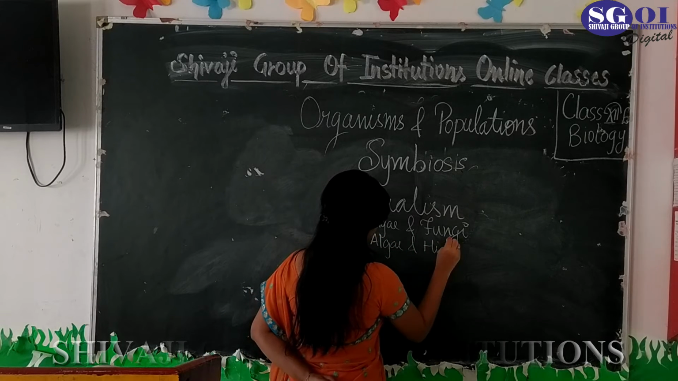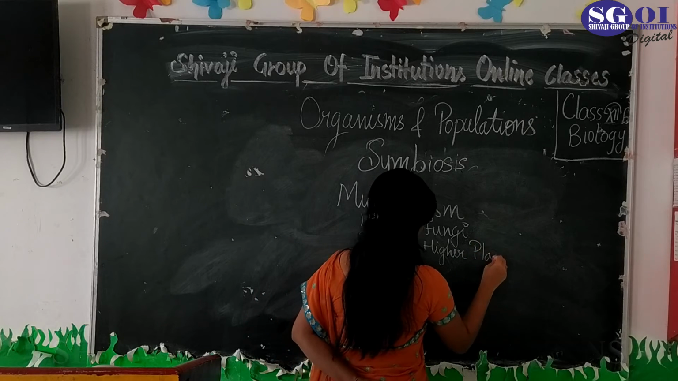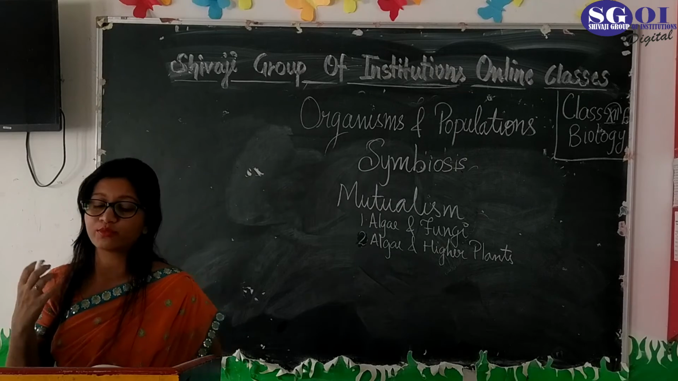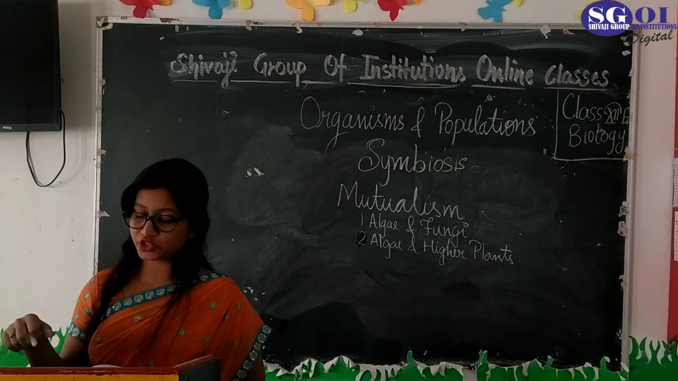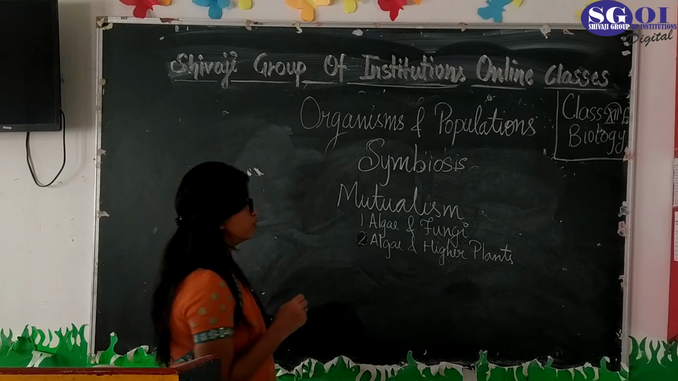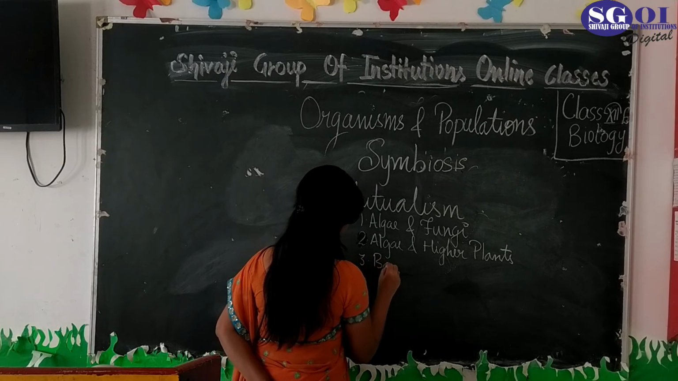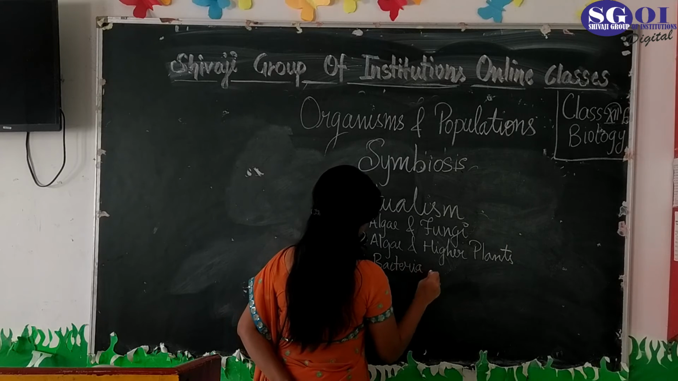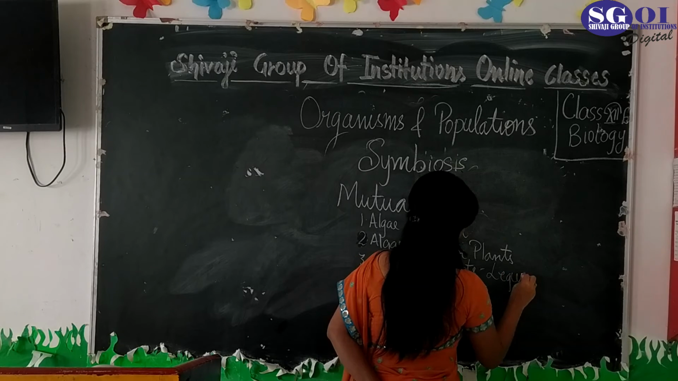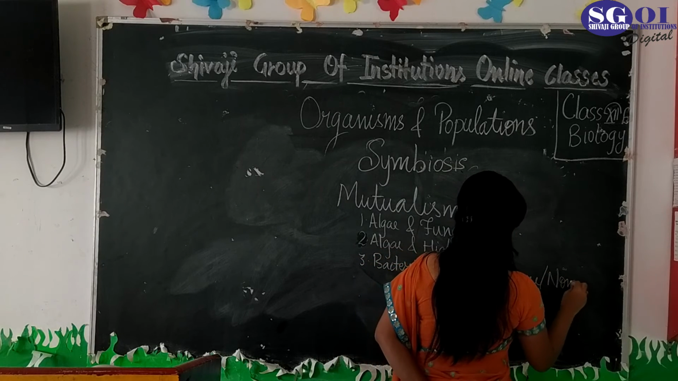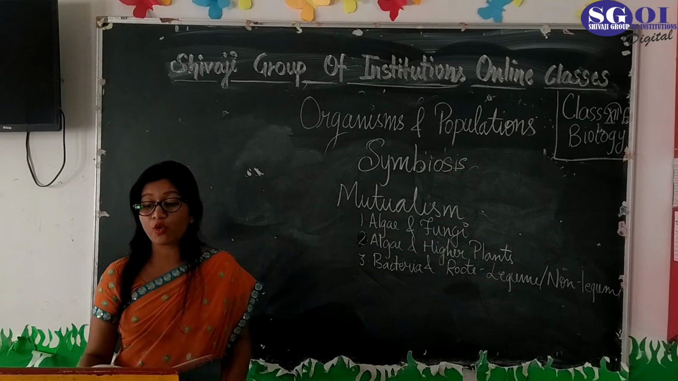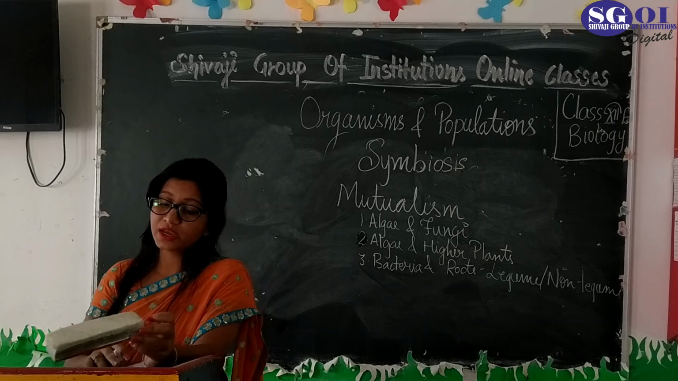Algae are also living in association with higher plants, and from there they both benefit from each other. The next kind is mutualism between bacteria and roots of legumes and non-legumes. This relationship is also there, in which both the partners are getting benefit from each other.